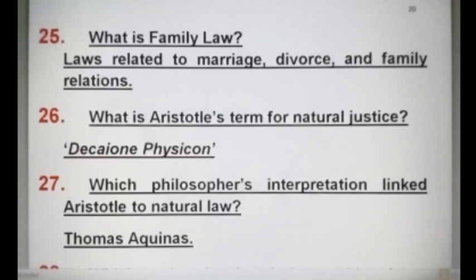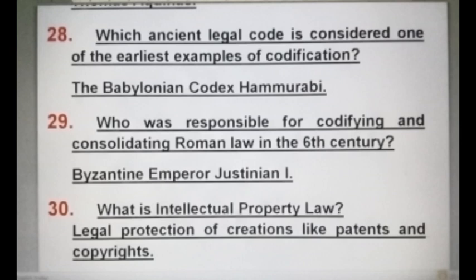What is Aristotle's term for natural justice? Dikaion physikon. Which philosopher's interpretation linked Aristotle to natural law? Thomas Aquinas.